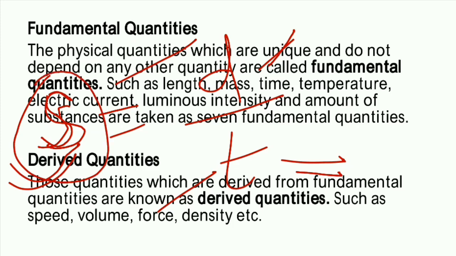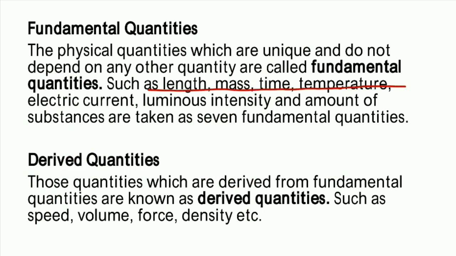I hope you are understanding now that whichever quantities don't depend upon other quantities are known as fundamental quantities. Distance doesn't depend upon another quantity like speed, and time also doesn't depend upon another quantity. It is unique, it is free. That's why these are called fundamental quantities. The total number of fundamental quantities is 7, and those are length, mass, time, temperature, electric current, luminous intensity, and the amount of substance.